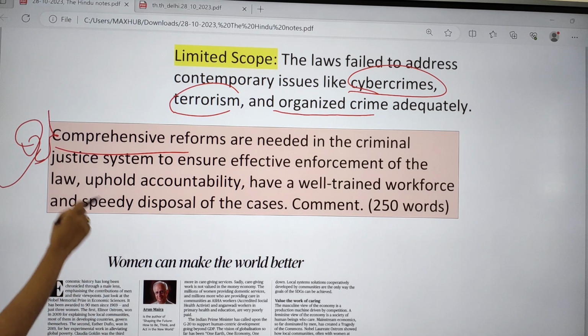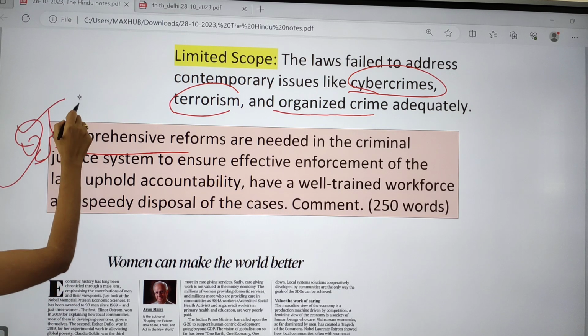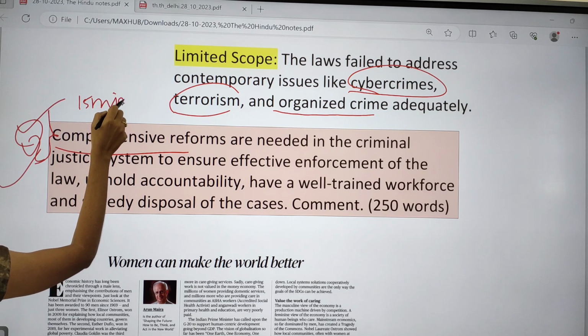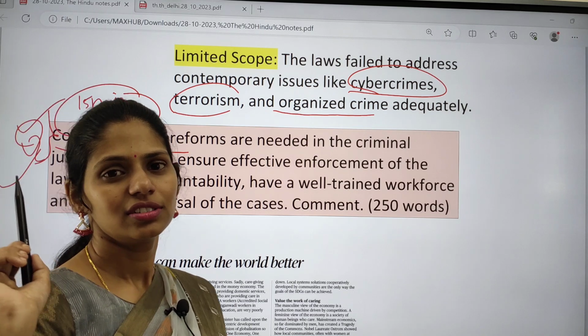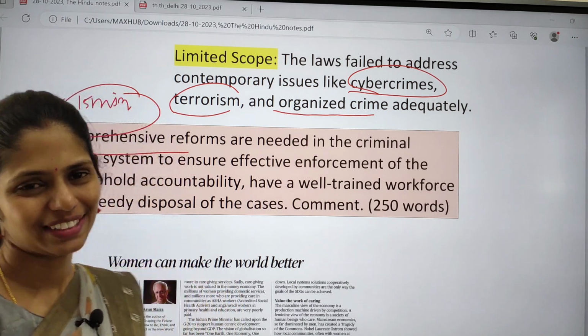Comment. Try to write an answer for this question. Your word limit is 250 words and you have to write the answer within 15 minutes. So there is a time limit and a word limit. Don't forget. Is that clear? If you have any doubt, type 2 in the comment box.